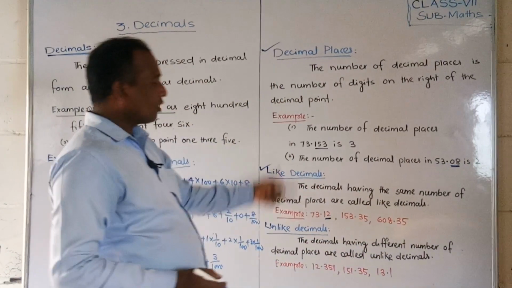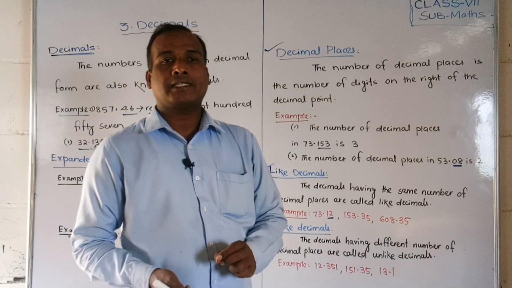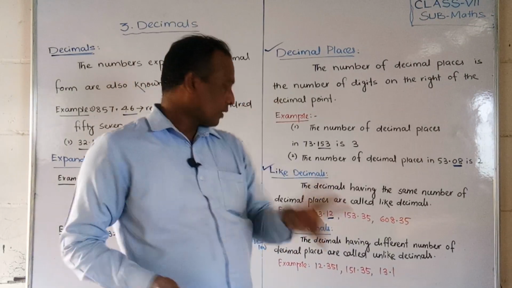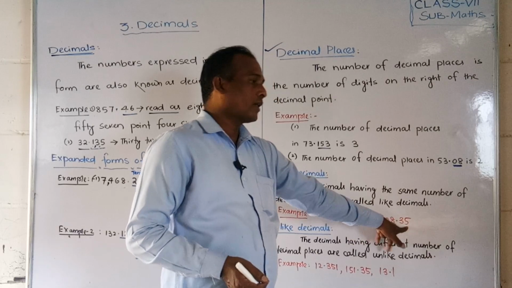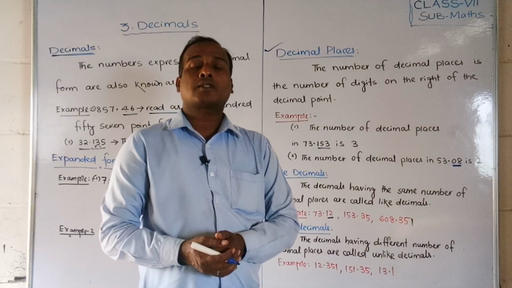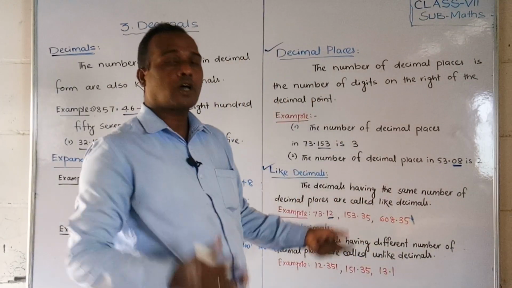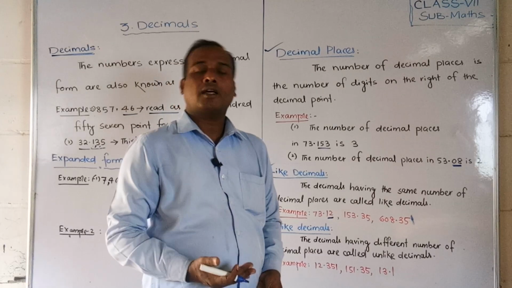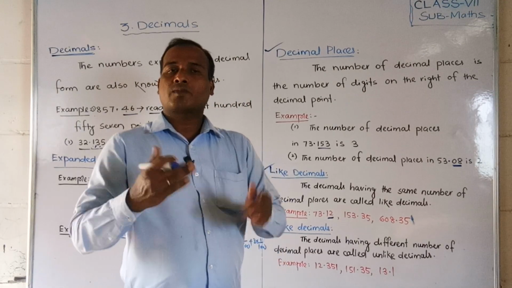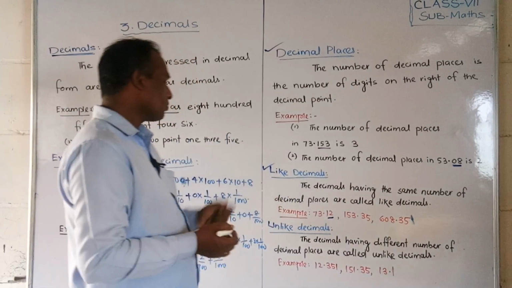So all the three decimal numbers have the same number of decimal places, that is 2. If I write another number here, then these are not like decimals. But if 2, 2, or 3 decimal places are there, the same number of decimal places, then we can say these are called like decimals.